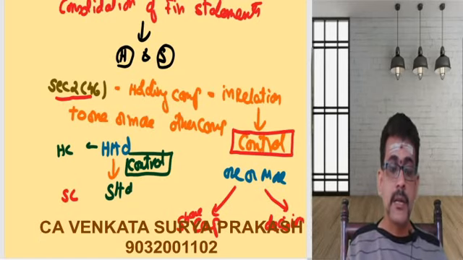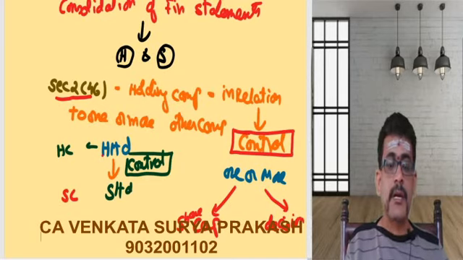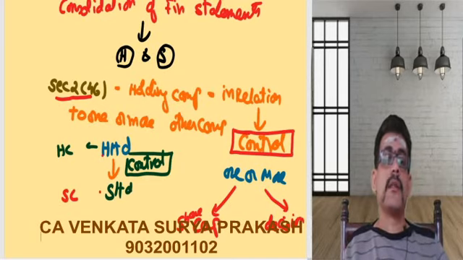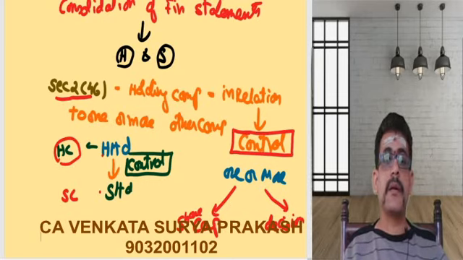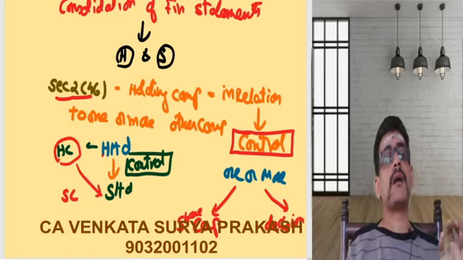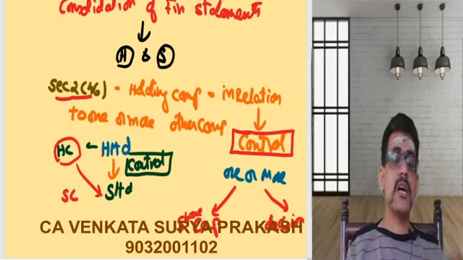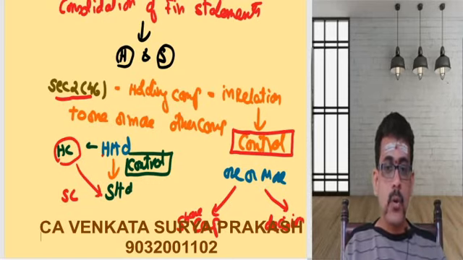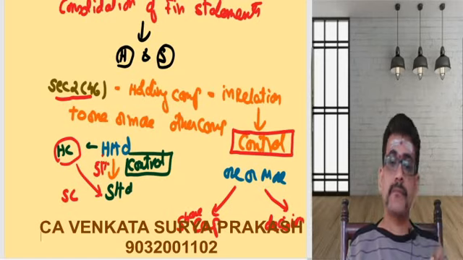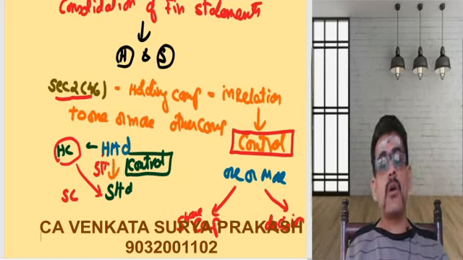So how can I control the decision making? Through the board of directors. If H Limited is appointing the board of directors of S Limited, then ultimately what will happen? I can say there exists a control. So H Limited holding more than 50%, H Limited holding at least 51%, then I can say control exists.